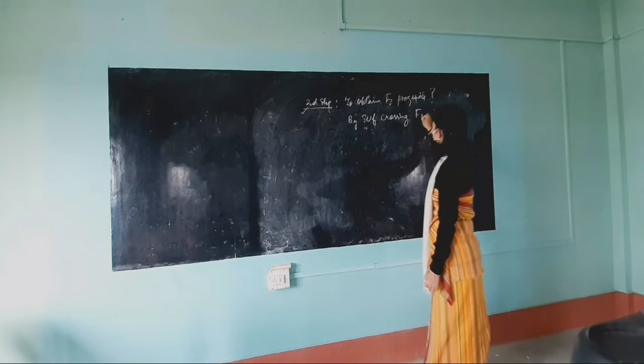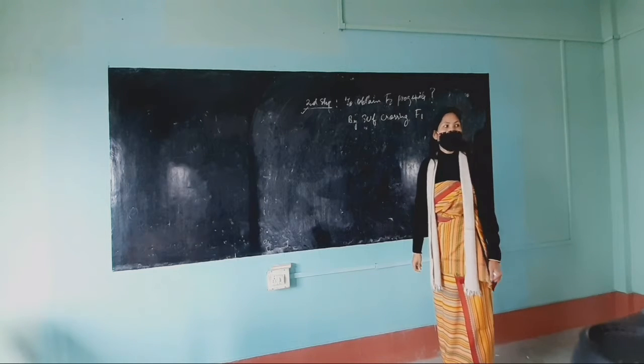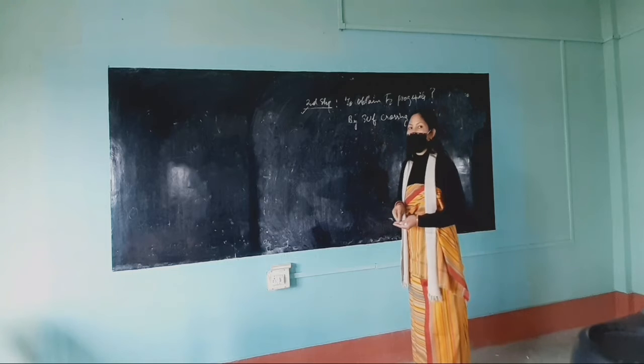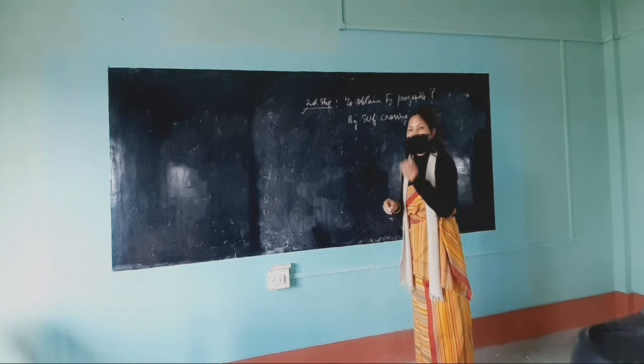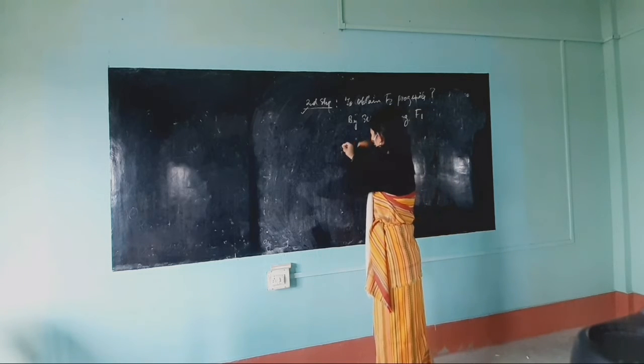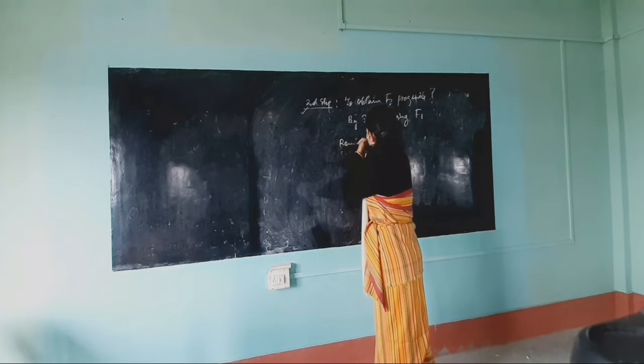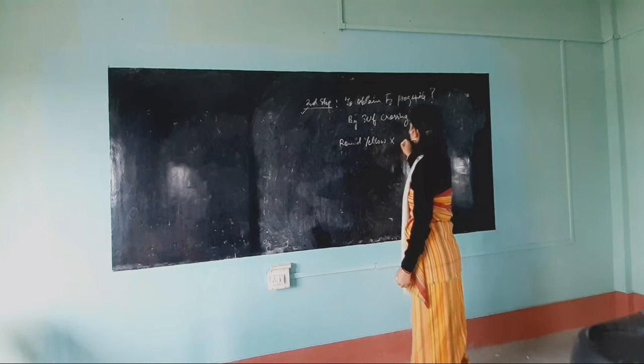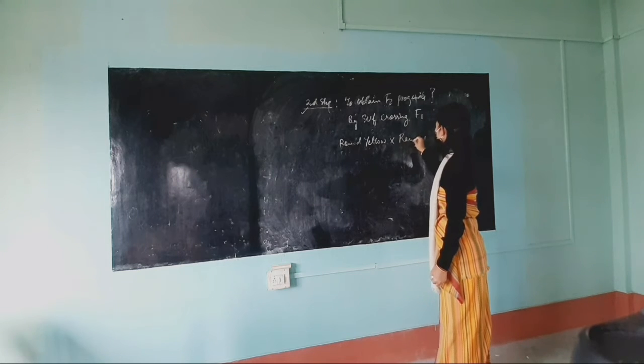By self-crossing F1. Am I right? What was the F1 generation? Round and yellow, right? So the F1 generation, round and yellow, is crossed with round and yellow. Is that right?